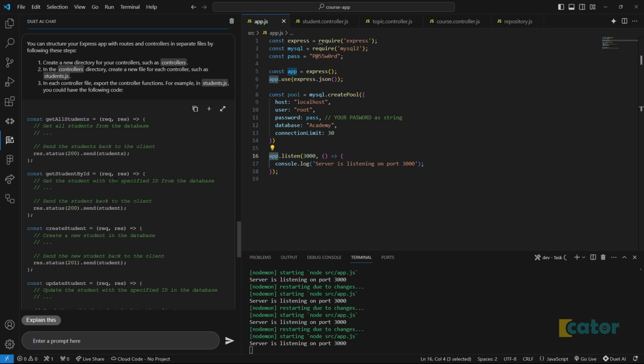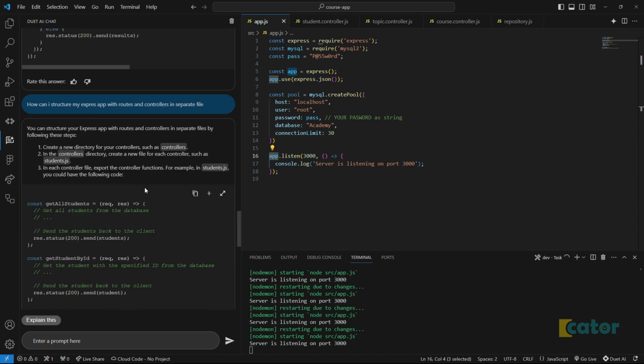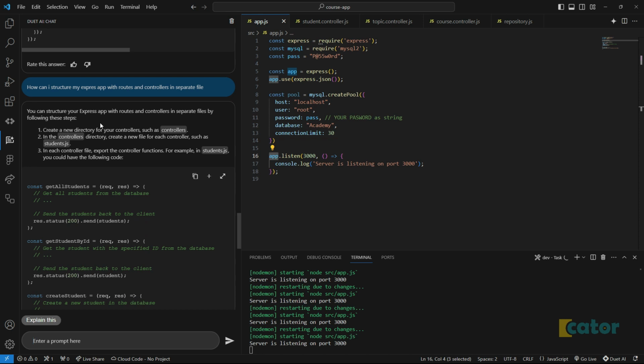There's a good one. So I'm just going to read out Duet AI's response. It says you can structure your Express app with routes and controllers in separate files by following these steps. Number 1, create a new directory for your controllers, such as controllers. In the controllers directory, create a new file for each controller, such as student.js. And in each controller file, export the controller functions. For example, in student.js, you could have the following code. Okay.